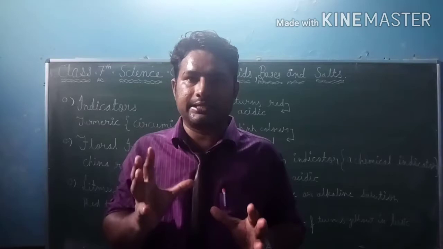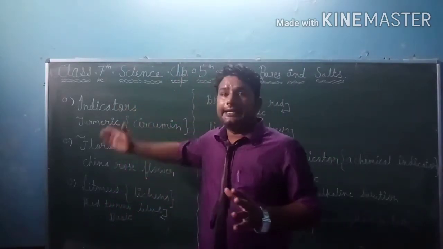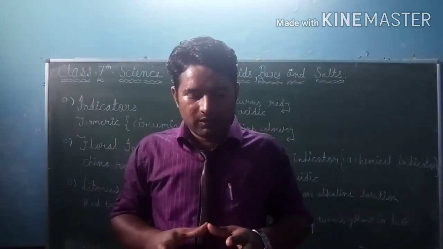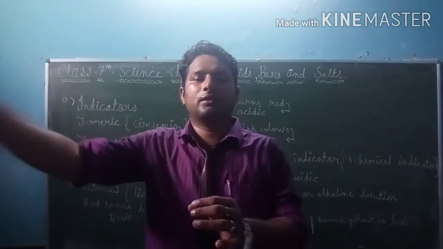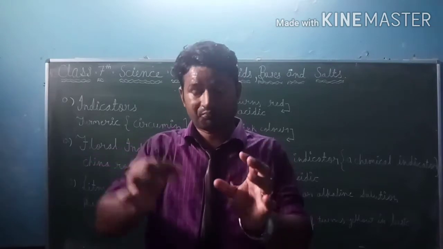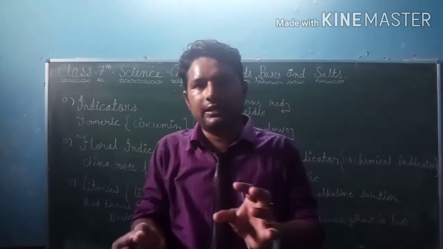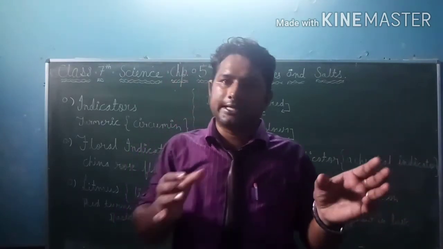Firstly, I want to tell you what you understand by indicators. Indicators are the substances which show a change. If we mix some acid, the indicator changes its color. When we mix bases, the indicator changes its color.